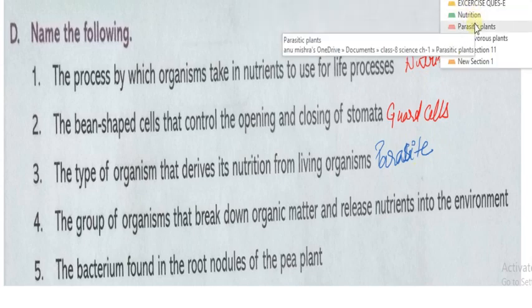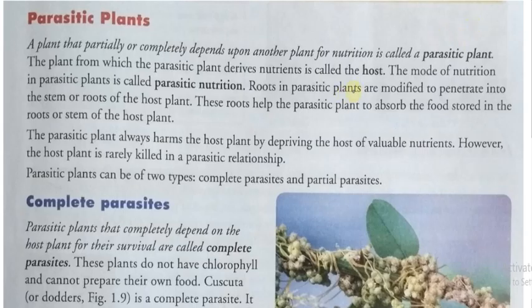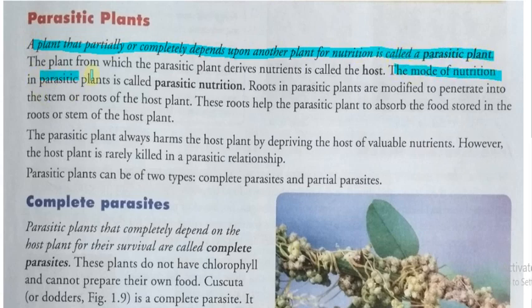So here you can see about parasitic plants, but you can get the idea. A plant that partially or completely depends on another plant for nutrition is called a parasitic plant. The mode of nutrition in a parasitic plant is called parasitic nutrition, and the parasitic plant always harms the host plant by depriving the host of nutrients.